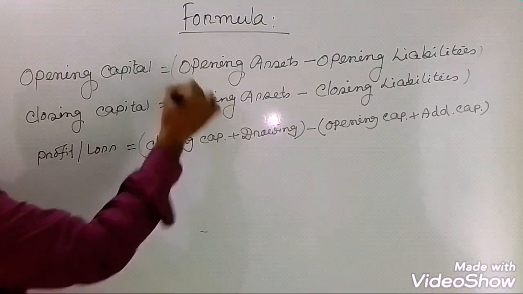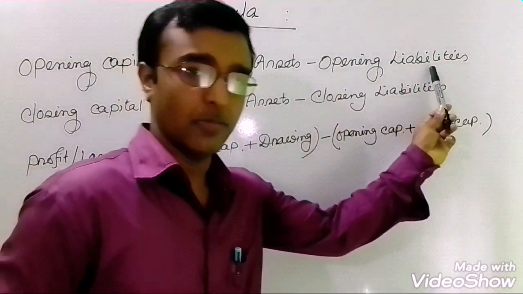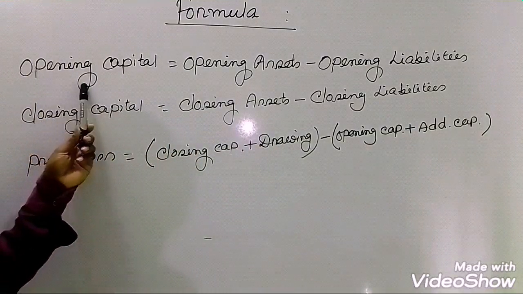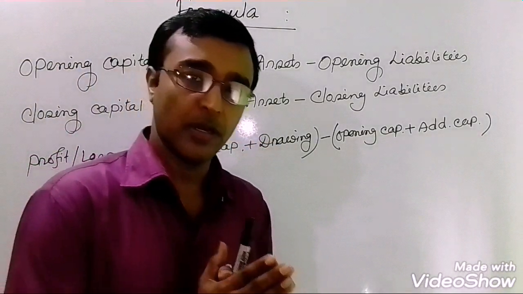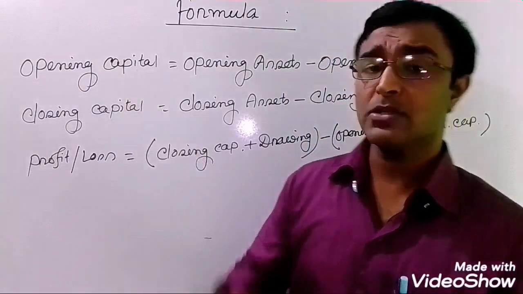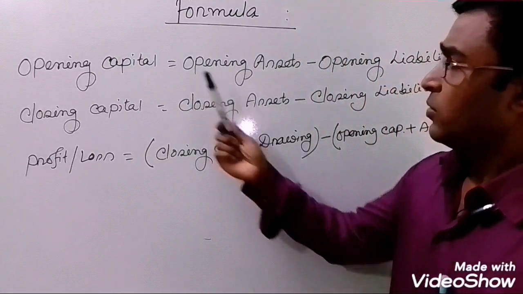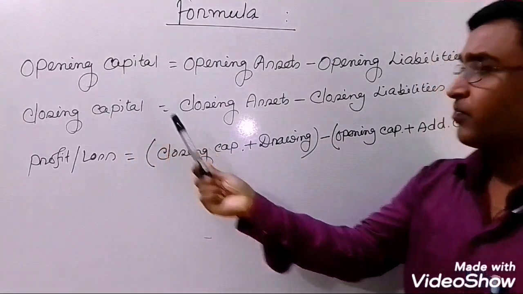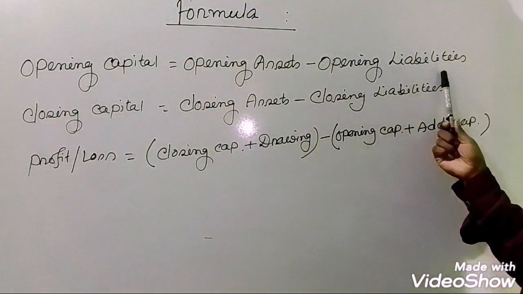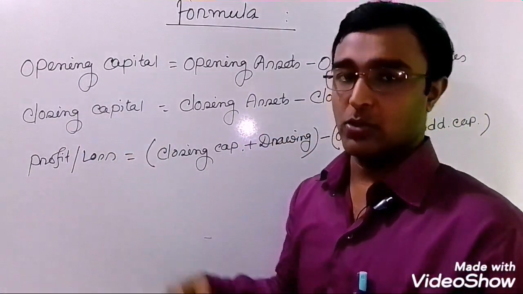First one, opening capital. So how do you calculate it? Opening asset minus opening liabilities. Here opening means the first date of the year or the starting period of a business, and capital means what is invested by the owner into the business. Now how do you calculate the opening capital? After deducting the opening liabilities from the opening asset, you can easily sort out the opening capital as usual.